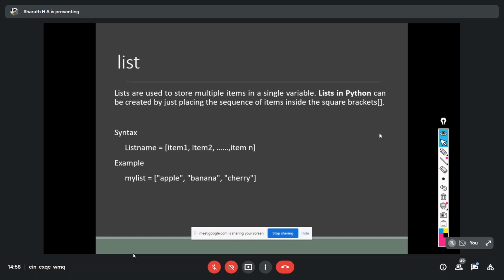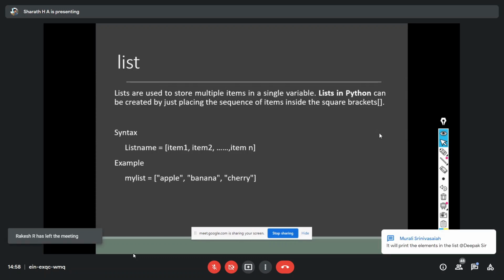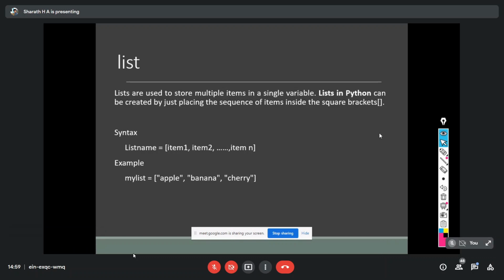How to define a list in Python? I have to take a variable name. Here I have taken list name equal to item 1, item 2, item 3, up to item n. If it is an integer, I need not mention double quotes, whereas if it is a string, then I have to mention it within double quotes. In the example, I had given my list equals apple, banana, and cherry. All those items are strings, right? That's why I have written them within double quotes. Okay.